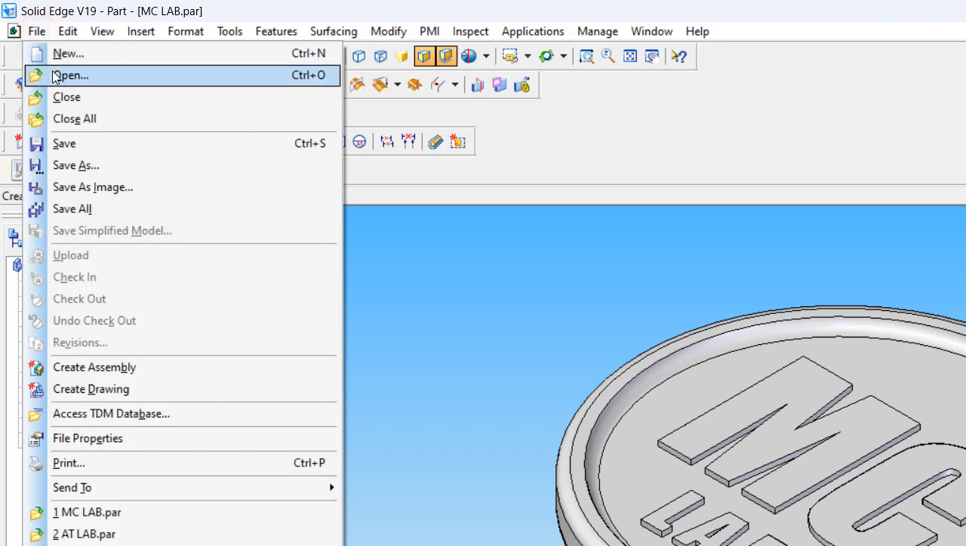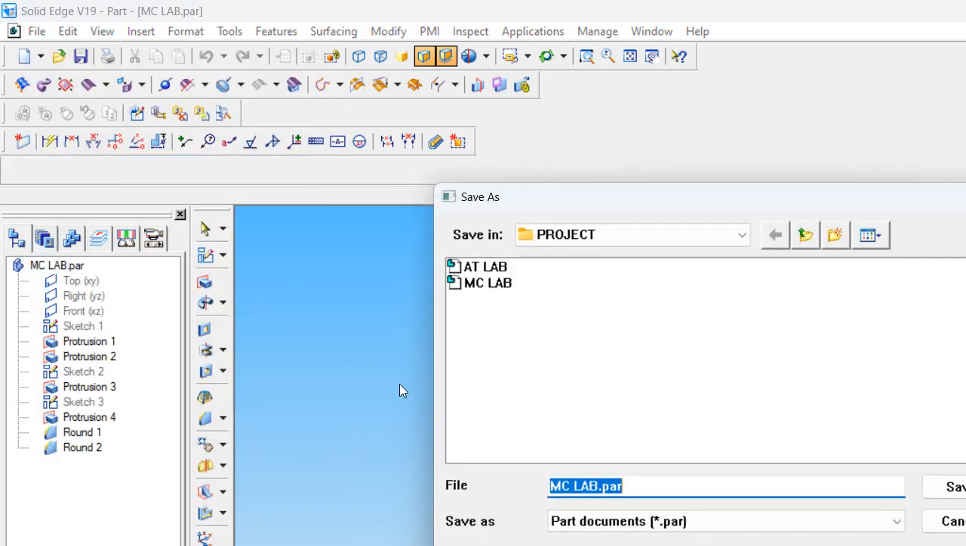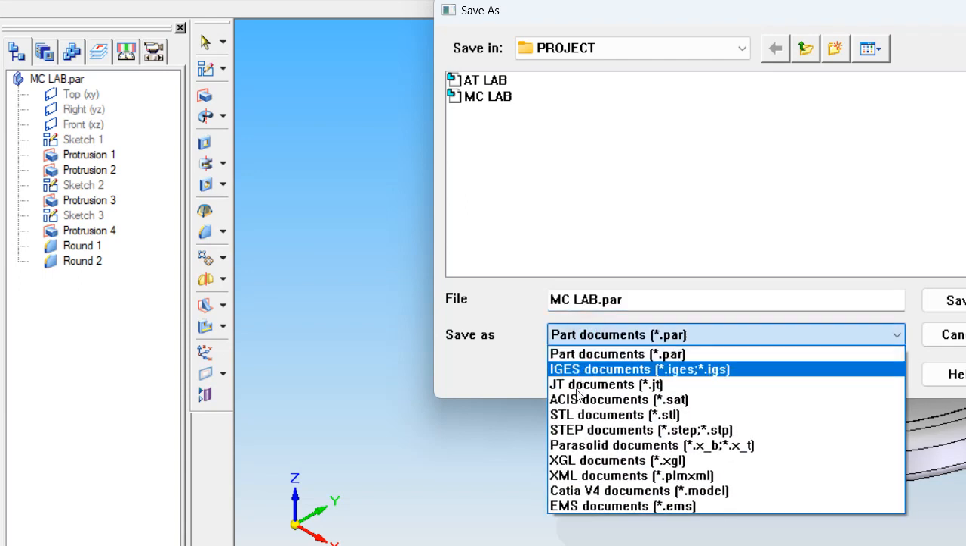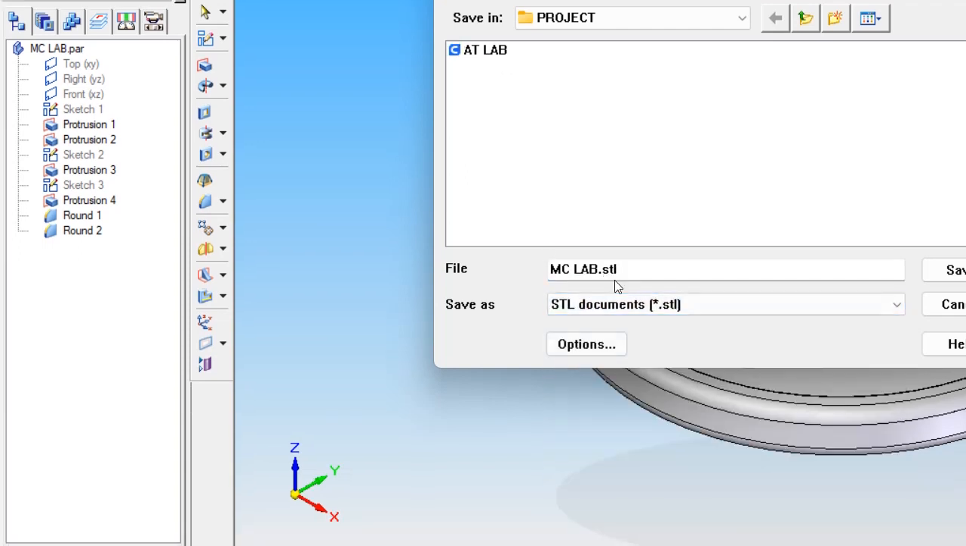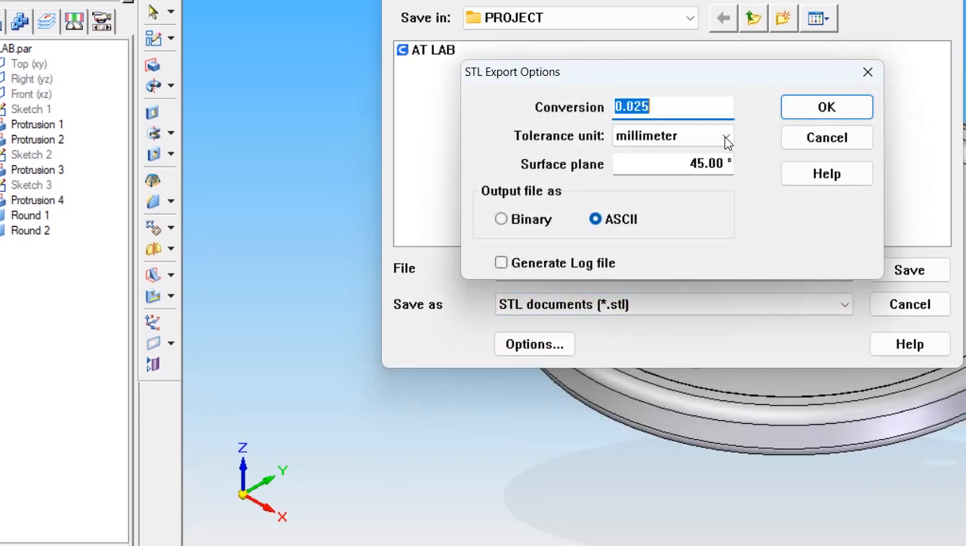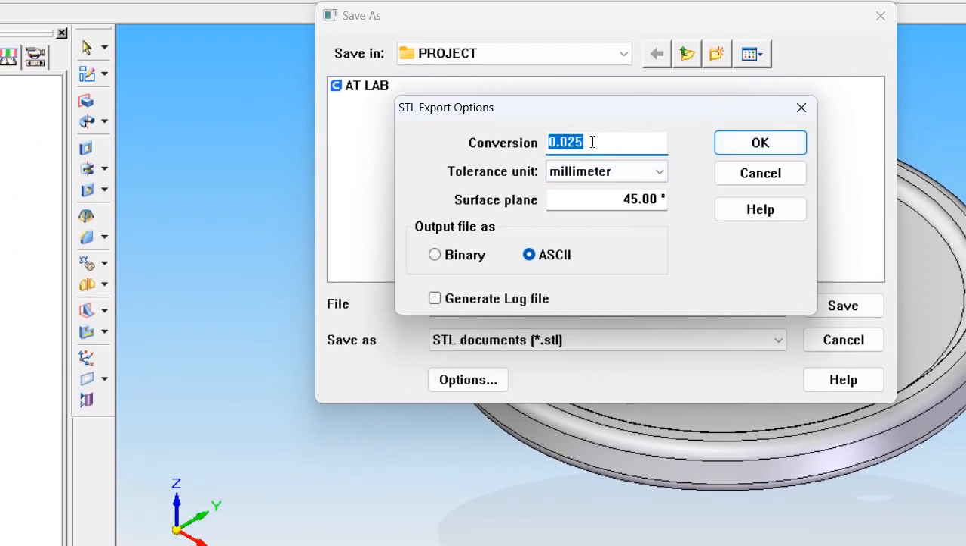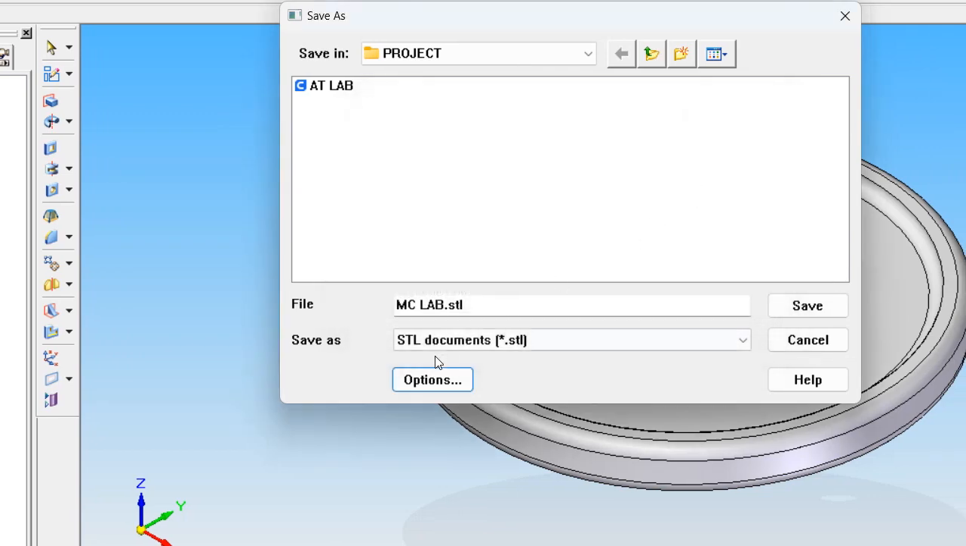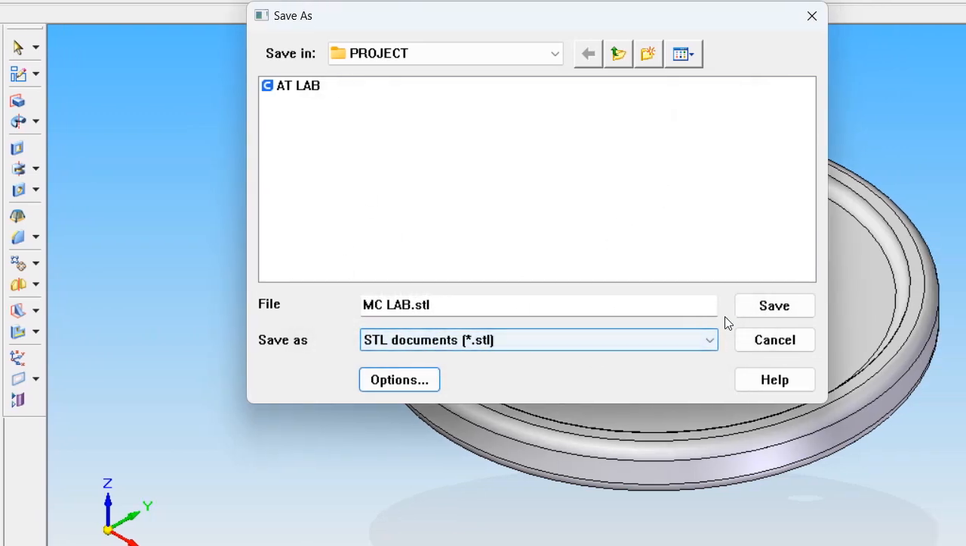Then save the file. Again, save as STL for saving to the 3D printer. Conversion tolerance 0.025, units millimeter, surface plane angle 45 degree, output ASCII, click OK. STL file, save.